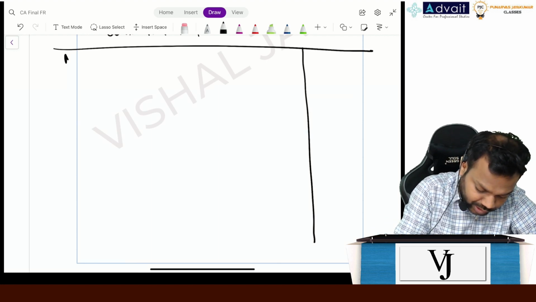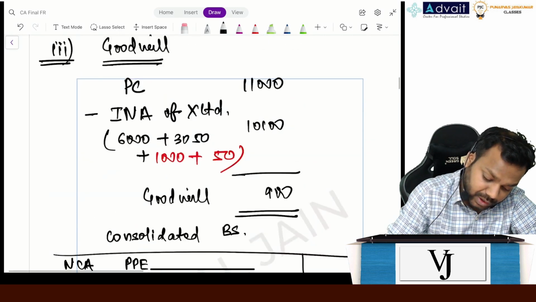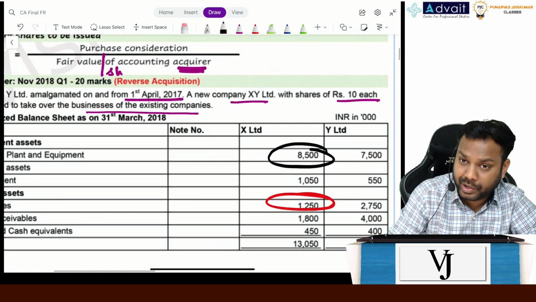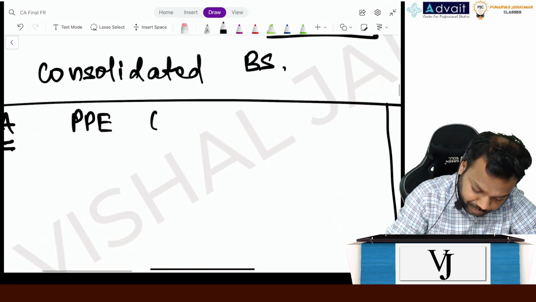Okay. Now can you prepare the consolidated balance sheet? So first is non-current assets. We'll write property, plant and equipment. It's how much? 9,500 plus 7,500.